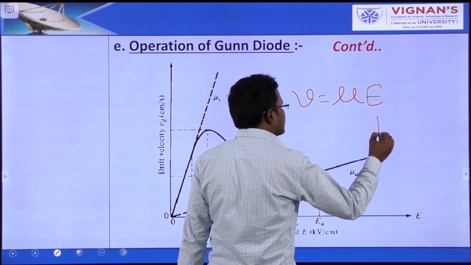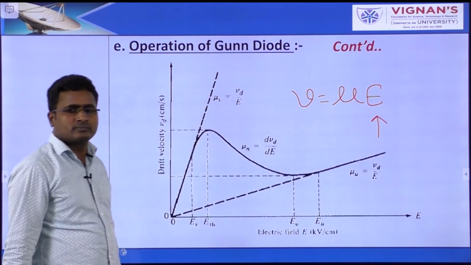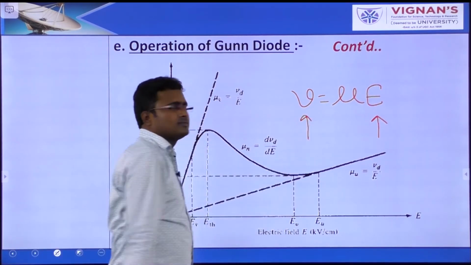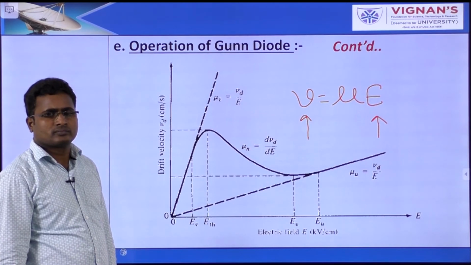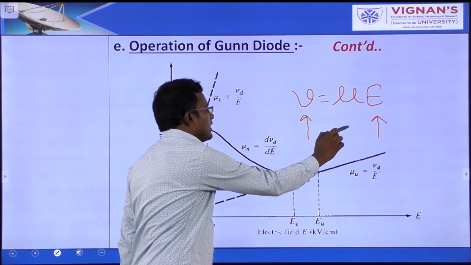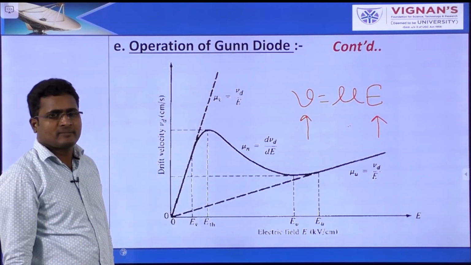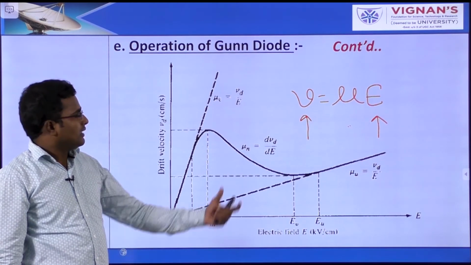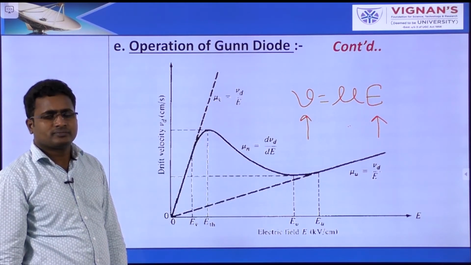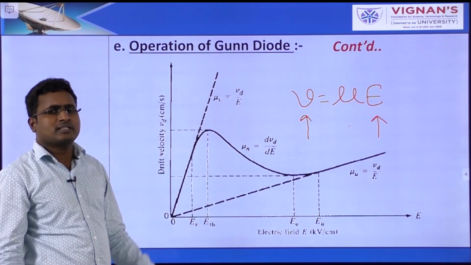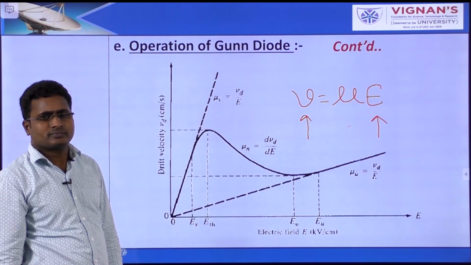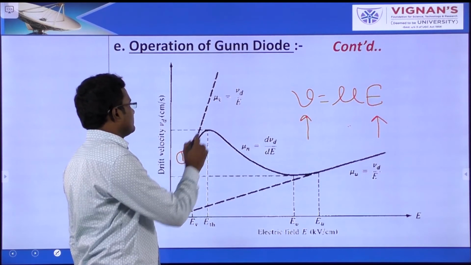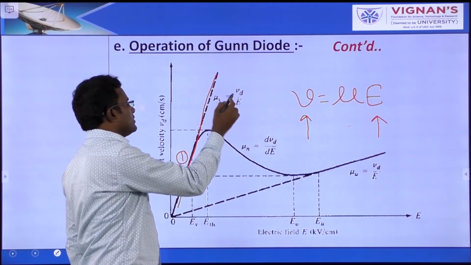Initially, as the electric field increases, velocity also increases. That means mobility also increases, satisfying V is equal to mu into E. Generally, velocity of electrons increases, which means mobility increases. This is the reason: mu is equal to Vd by E.